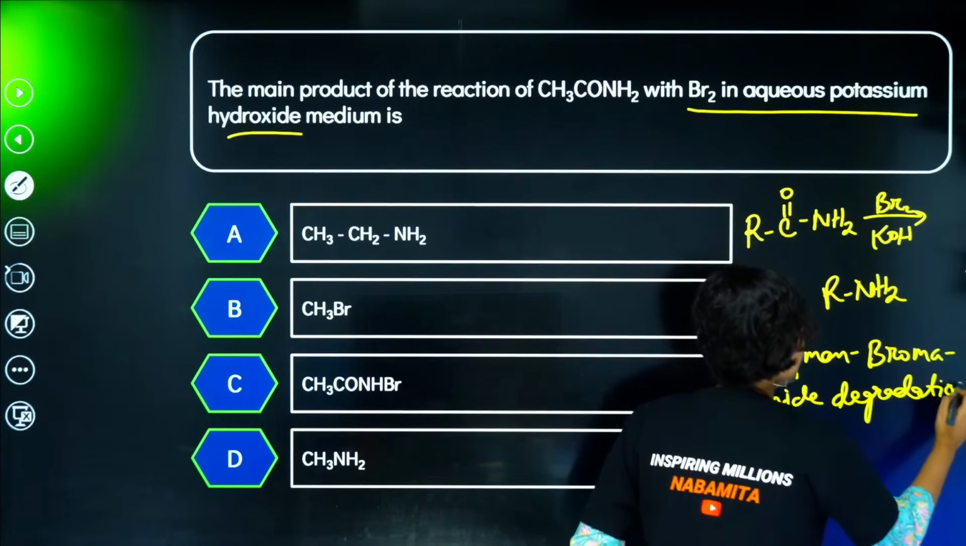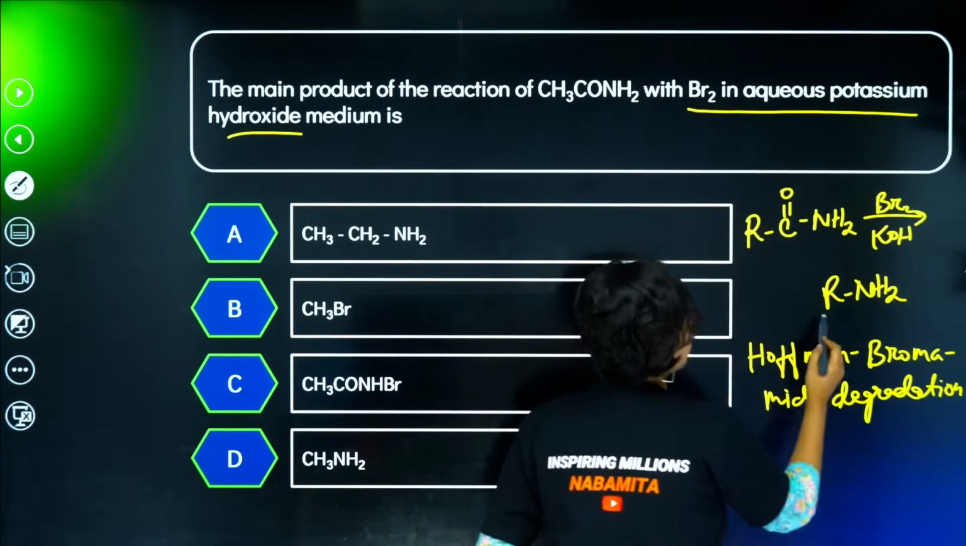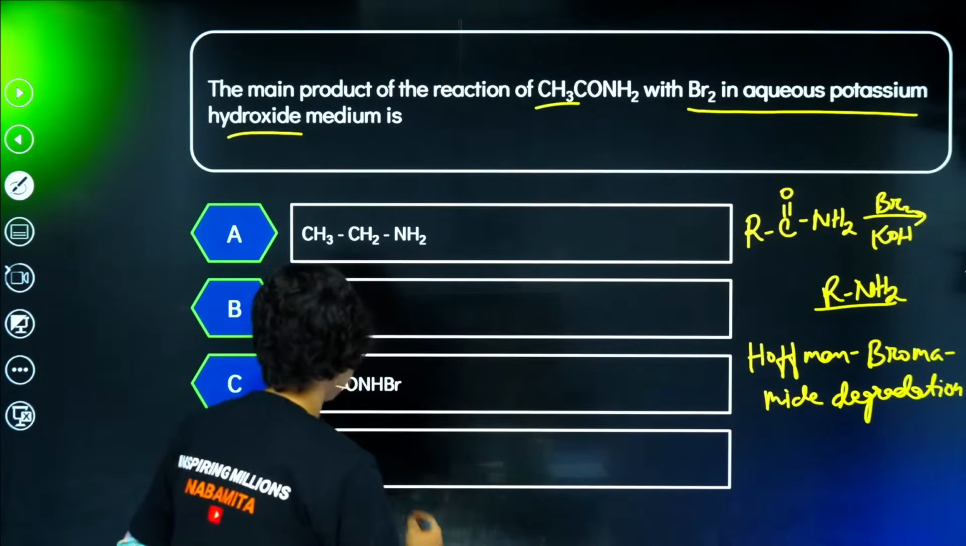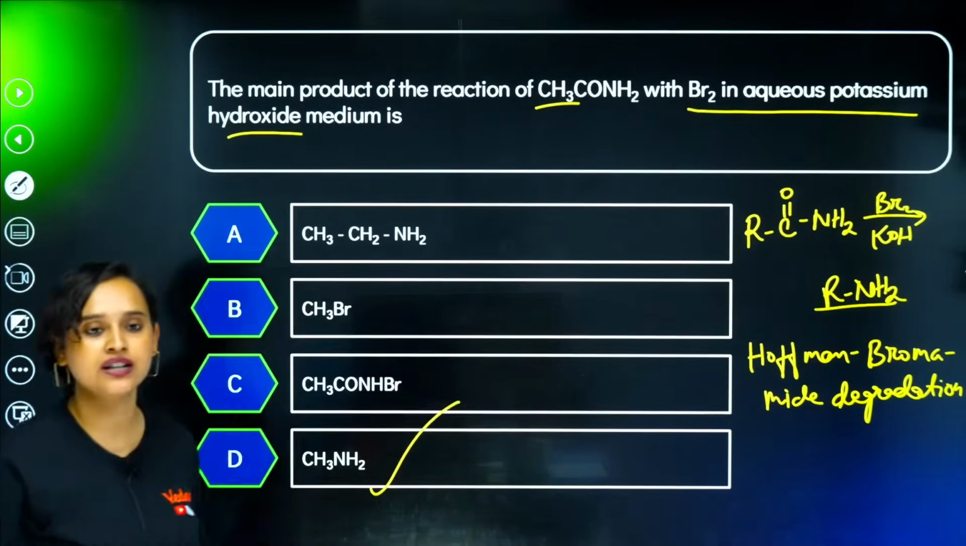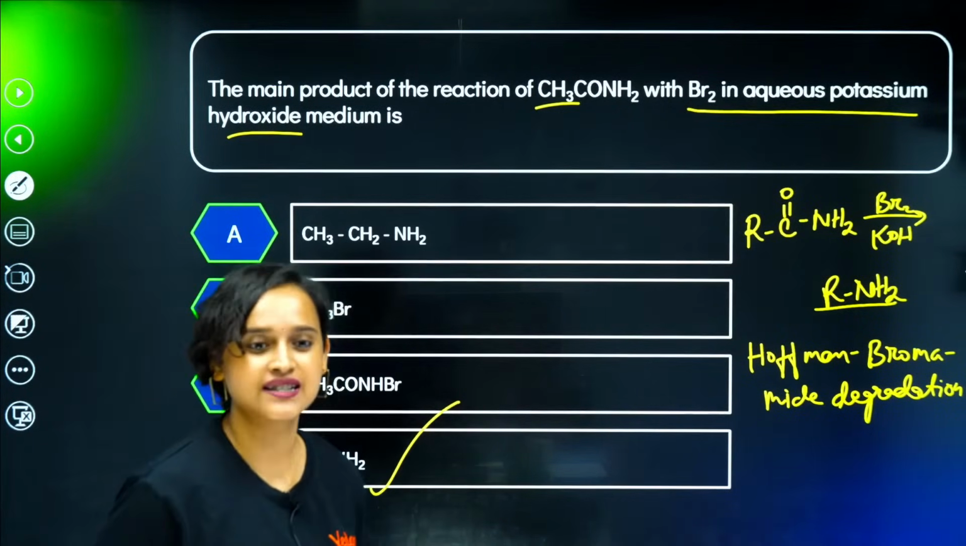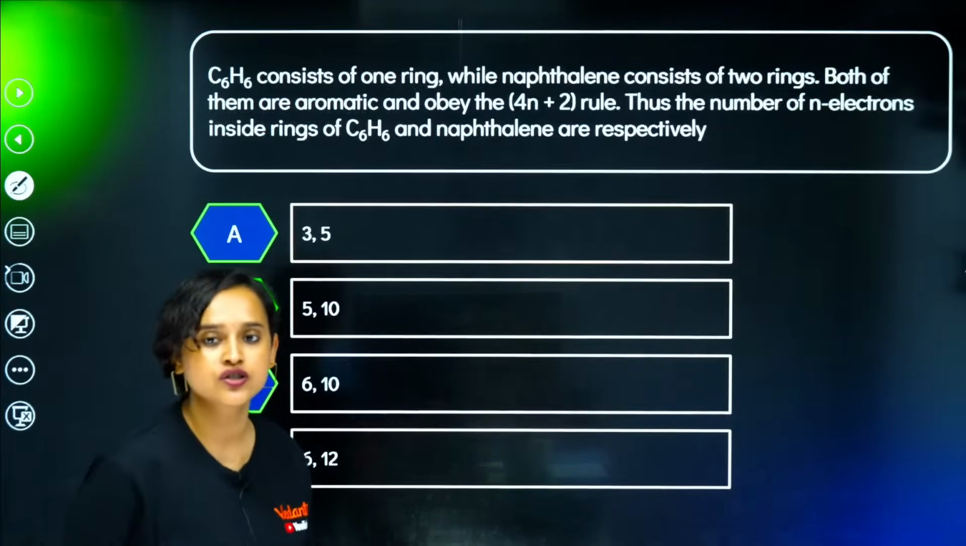Correct? So that means as per this reaction RNH2, here my R is CH3. So it has to be CH3NH2. Option D is the correct answer. Right? Option D is the correct answer. Well done. Moving on to the next question.